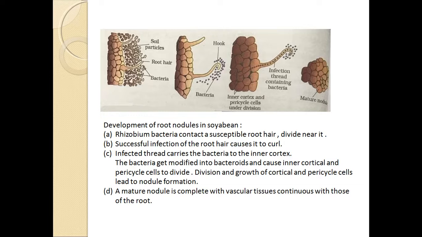These cells will form the root nodules which contain the bacteria. Bacteria is supplied here with nutrients by the plant. The bacteria in turn will fix the nitrogen for the plant. Here you can see the symbiotic relationship between plant and bacteria.